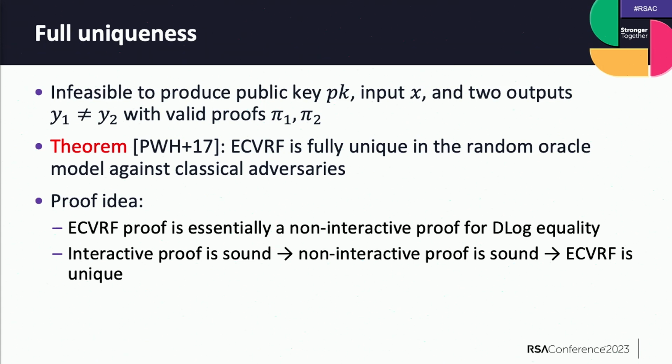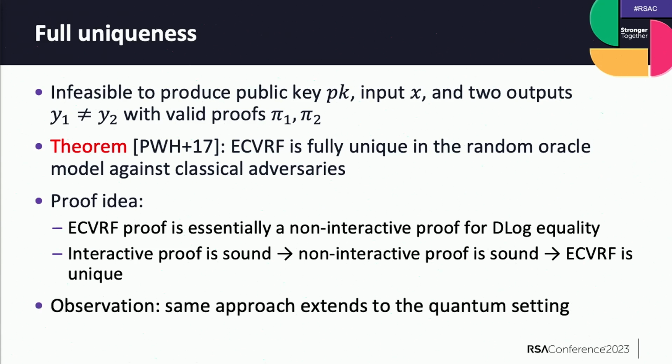So there are three steps. In the first step, you prove that the corresponding interactive proof is sound. In the second step, you apply the Fiat-Shamir heuristic, and you prove that the corresponding non-interactive proof is sound in the random oracle model. And in the third step, from there, you show that ECVRF satisfies uniqueness. Our basic observation is that the same approach also works for the quantum setting.